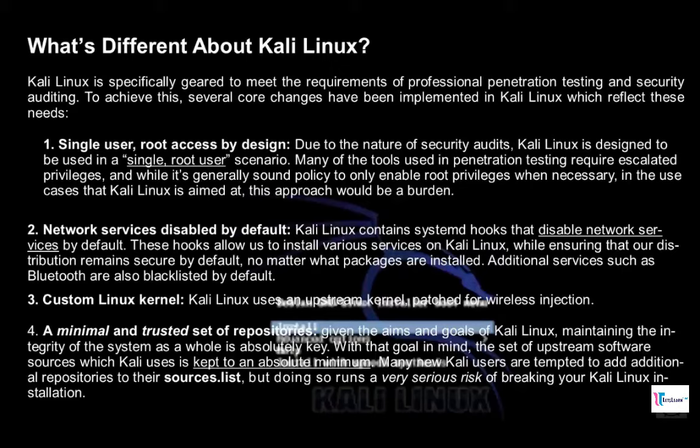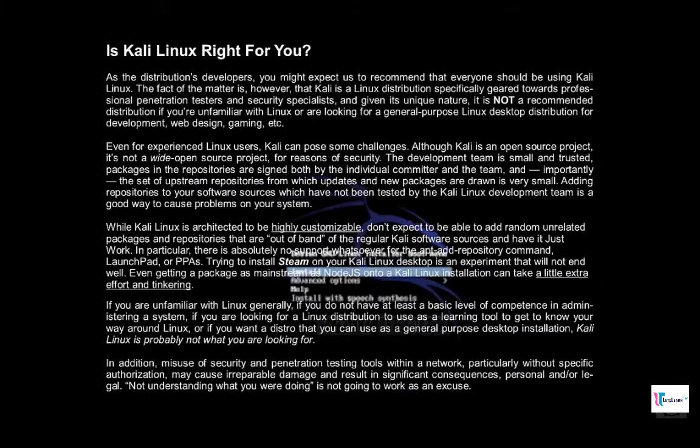Network services disabled by default. Kali Linux contains systemd hooks that disable network services by default. These hooks allow us to install various services on Kali Linux, while ensuring that our distribution remains secure by default, no matter what packages are installed. Additional services such as Bluetooth are also blacklisted by default. Custom Linux kernel. Kali Linux uses an upstream kernel, patched for wireless injection.